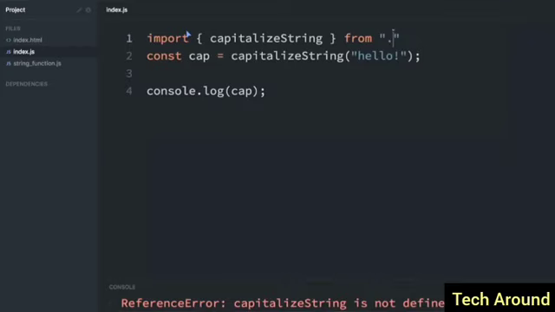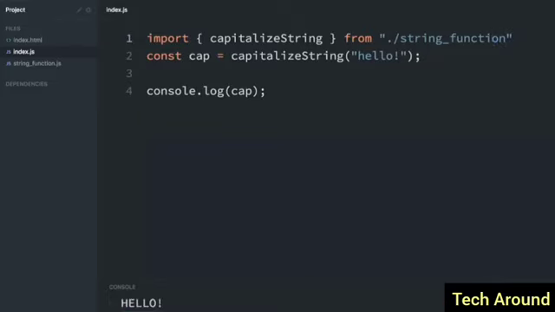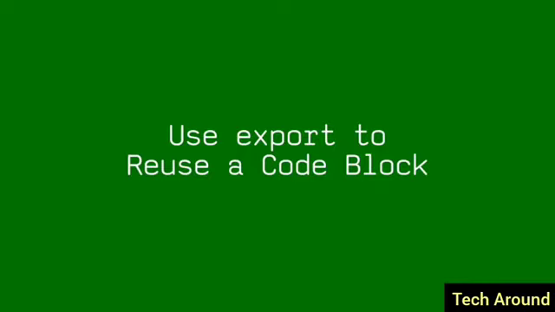Normally you're going to start with ./, which just means the current directory, and I'll type in the file name, stringFunction. Now, the file name has a .js after it, but that's assumed, so you don't have to put .js. You can just put the file name without the extension. So if I run this, you can see hello in all capital letters. It successfully imported this function from the other file, and we used it in this file.